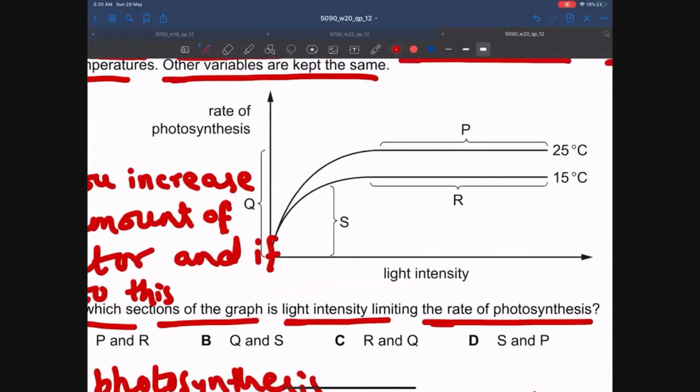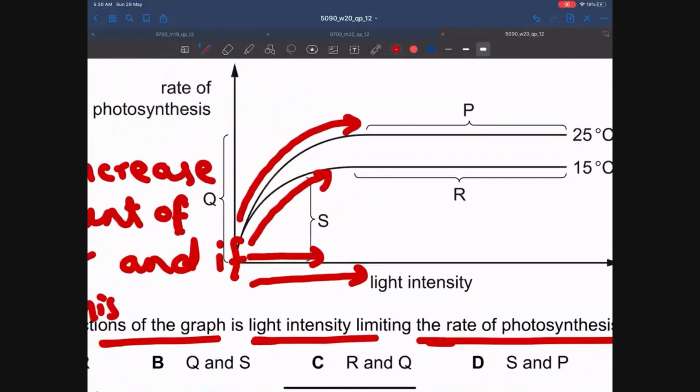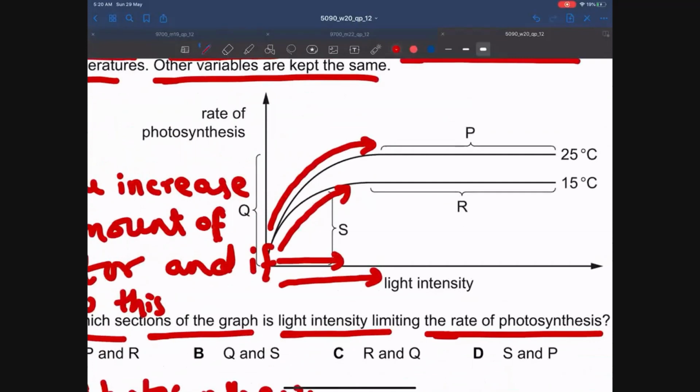So we can see that if we talk about the section S, as the light intensity is increasing, the rate of photosynthesis is also increasing. And if we talk about Q, we can also see that if the light intensity is increasing, the rate of photosynthesis is also increasing. So at S and Q, if you're increasing the light intensity, the rate of photosynthesis is also increasing. This means that light intensity is the limiting factor at Q and S.